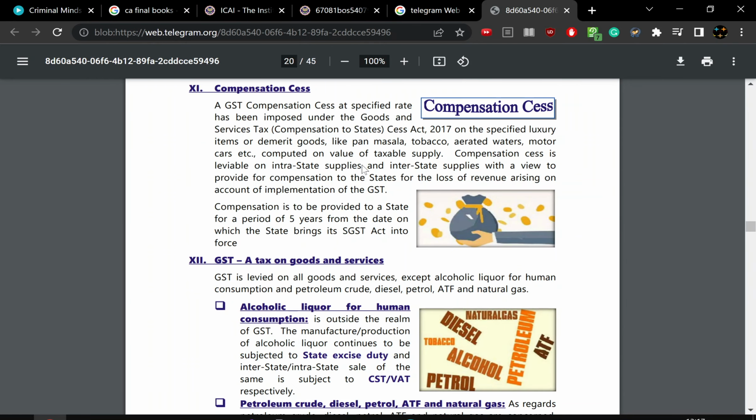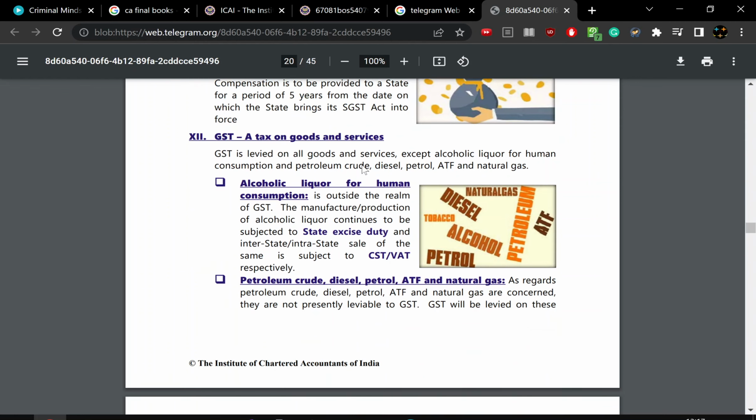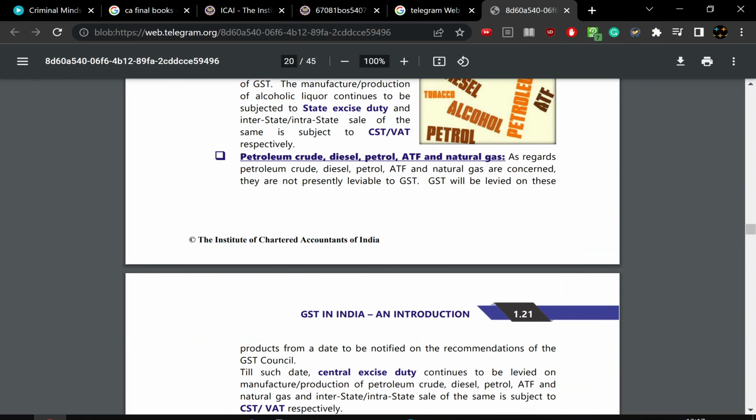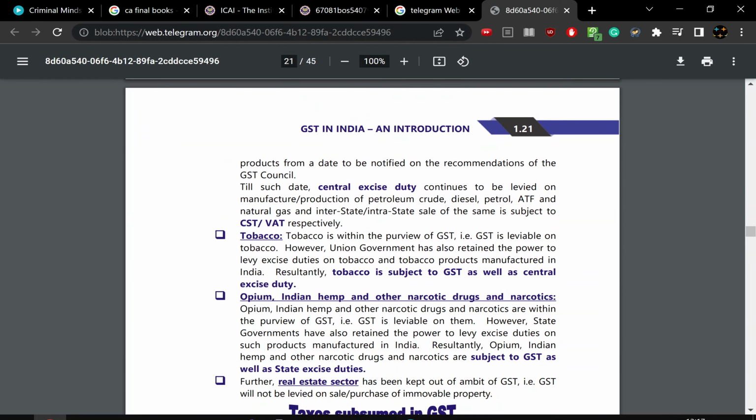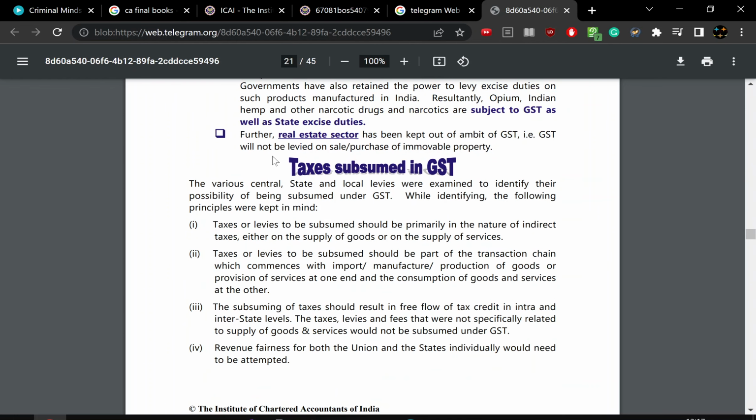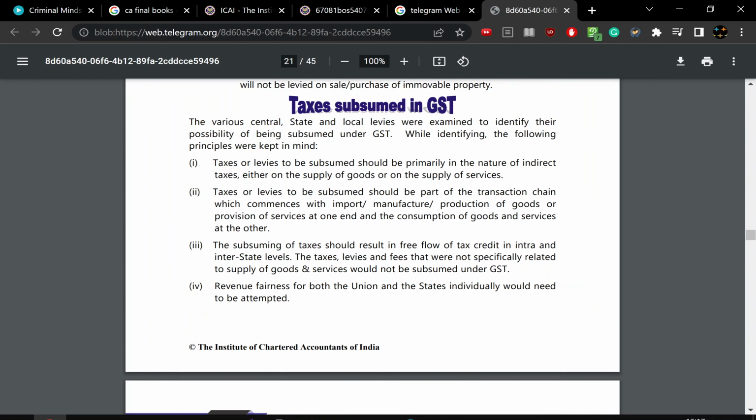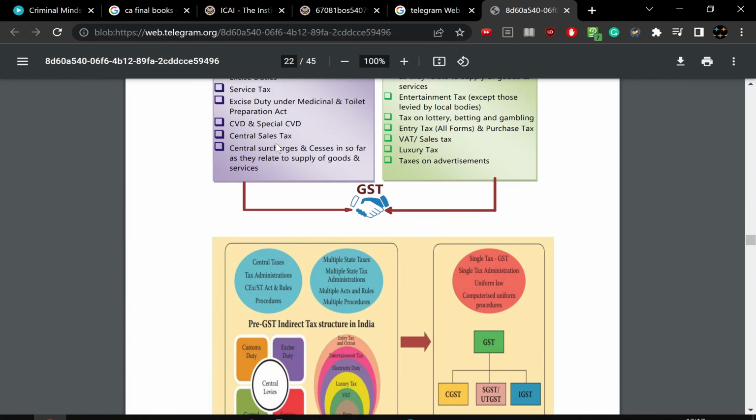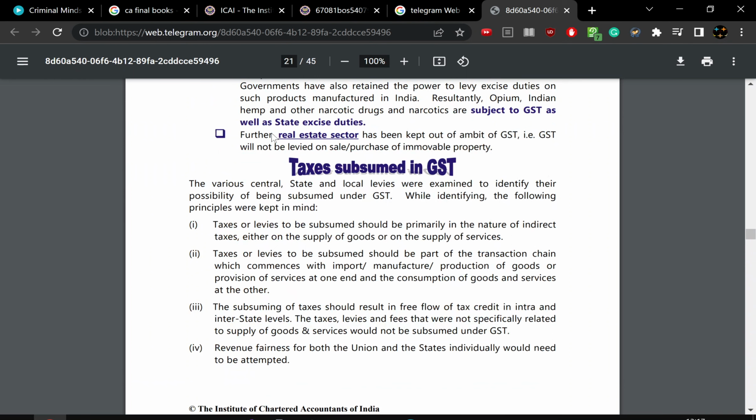compensation cess, and GST, a tax on goods and service: alcohol, liquor. What is the GST? Petroleum, crude oil, diesel, petrol, ATF, and natural gas, tobacco, opium, and Indian hemp and narcotic drugs and narcotics, and real estate sectors. What are the GST and CGST? And taxes subsumed in GST. Central tax and state tax. These are central tax and state tax.